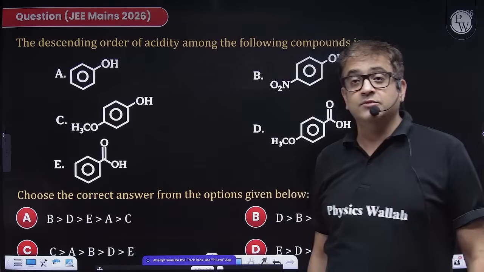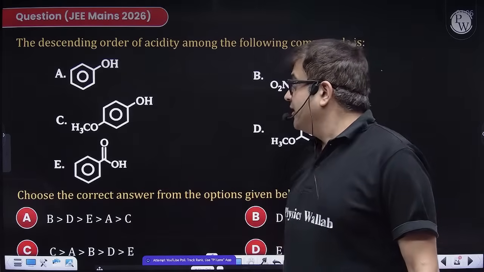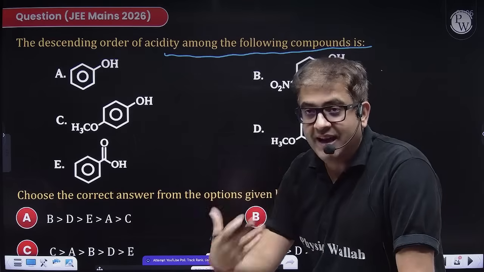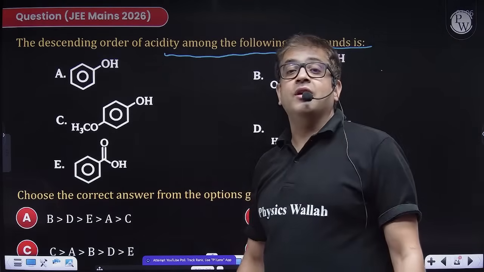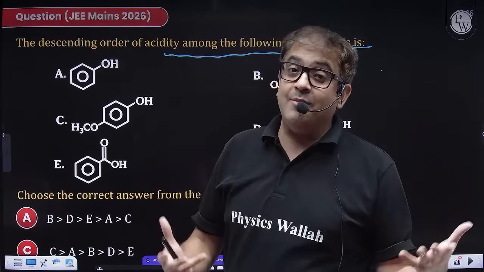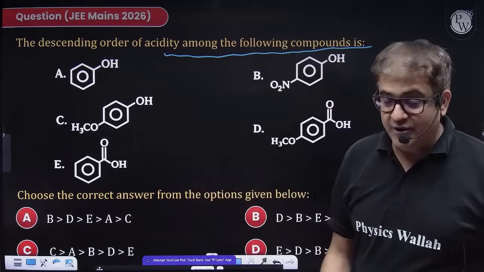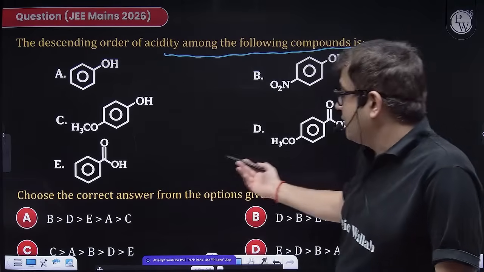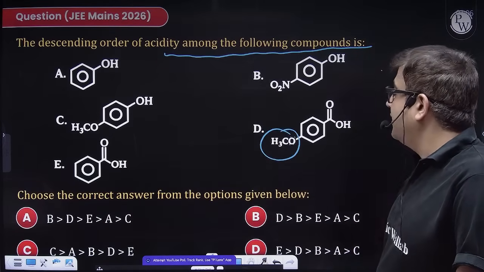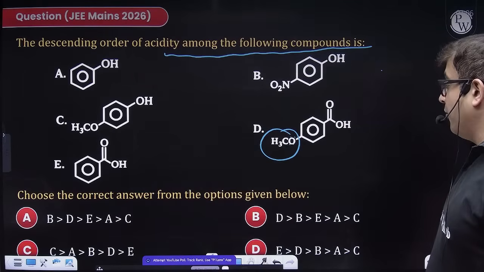Wrong question? No, beta, it is not. Chalo. The ascending order of acidity among the following compounds. Now these are the compounds and you have to give me the acidic order. Sir, carboxylic acids are even stronger than carbonic acid, H2CO3. Although organic compounds are weak acids, carboxylic acid is even stronger than H2CO3, so it can react with carbonate and bicarbonate salts. So this is carboxylic acid, this is also carboxylic acid. This carboxylic acid is having a plus R group, so because of plus R, acidic nature will decrease, and this is having nothing. So this is better. So E is most acidic.